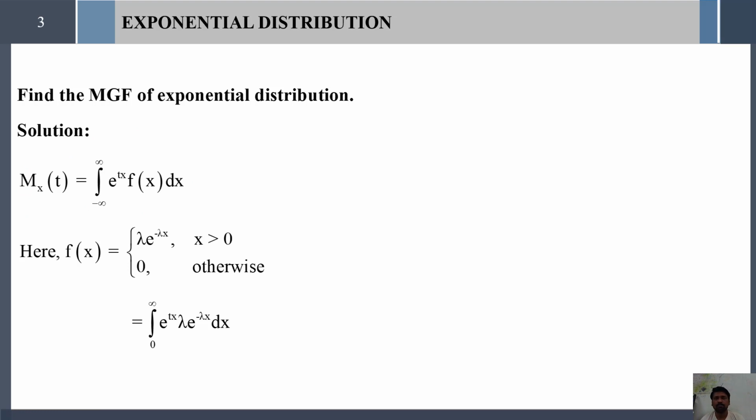But now, as X follows an exponential distribution, its probability density function is lambda e^(-lambda x). So simply substitute f(x) = lambda e^(-lambda x) here, and we get the integral from 0 to infinity of e^(tx) into lambda e^(-lambda x) dx.